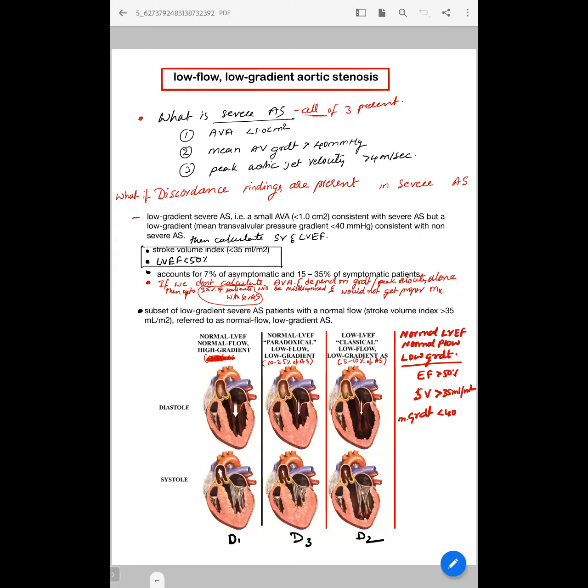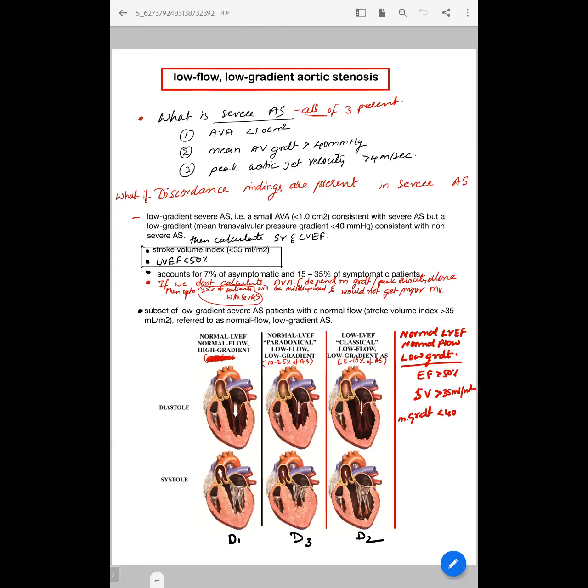So then what should we do? We should calculate the stroke volume index, and we should also calculate the EF. If EF is less than 50%, or stroke volume index is less than 35 ml per meter square, then we should further assess them. This low flow, low gradient AS constitutes about 15 to 35% of symptomatic patients. We have already discussed that if we measure only mean gradient, there are high chances that we will miss at least one third of severe AS patients in our routine practice.